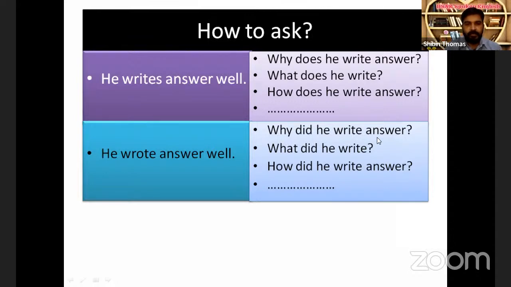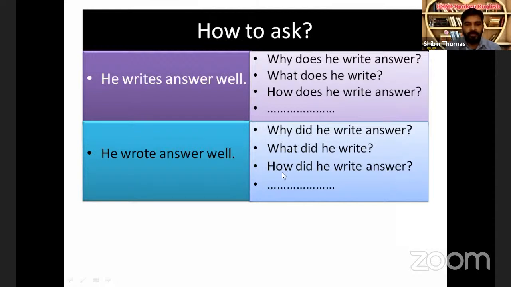Answer. Next is, what did he write? Again, we see the words did write. So the question is, what was the content he wrote, or what did he write? Then the last question is, how did he write? Answer. So you know the meaning of all these question words: why, what, how, when, where, how many, how much, or which.